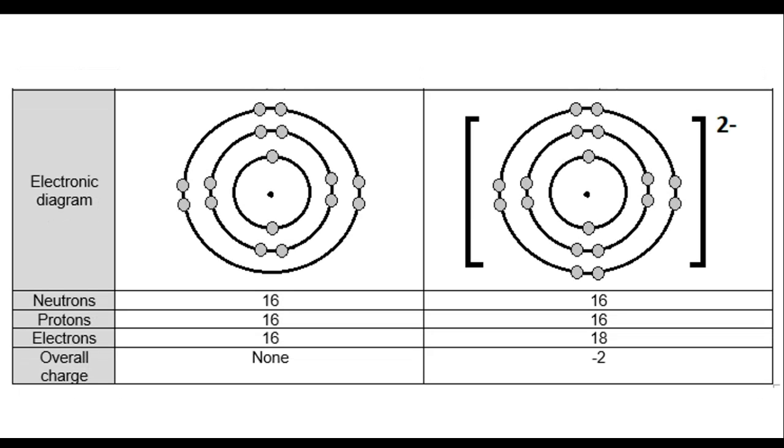So this is what your sulfur atom and sulfide ion should look like. For the atom, it has 16 protons and 16 electrons. It's the same amount, so the overall charge is nothing, it's 0. In terms of the ion, because it only needs to gain those 2 electrons to have a full outer shell, by gaining those 2 electrons, it now has a negative 2 charge. Make sure that you mark your work and make any corrections that you need to.